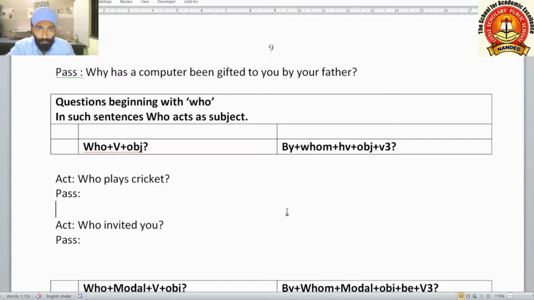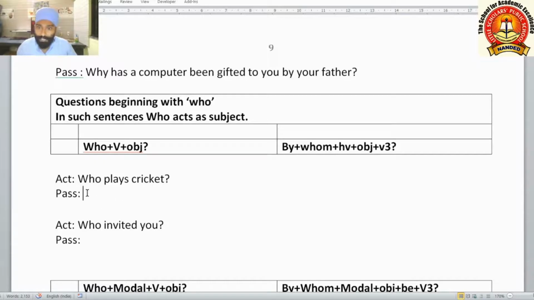So how to convert such sentences in passive? See the structure. For who we use by whom. We have to remove who, and we have to use by whom. Thereafter we have to use a helping verb. What will be the helping verb? In present tense, it is is, am, are. In past tense, was, were. By whom plus helping verb plus object plus V3 form. This V3 form is coming at last. Then question mark. How to change?